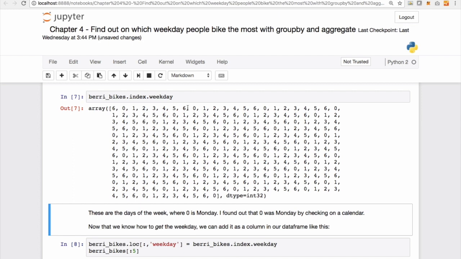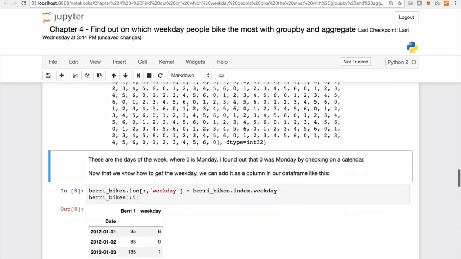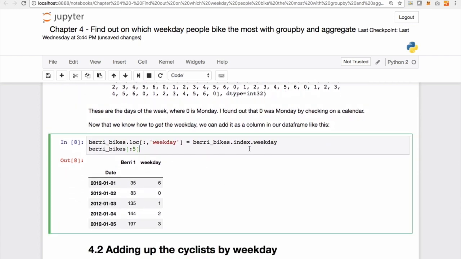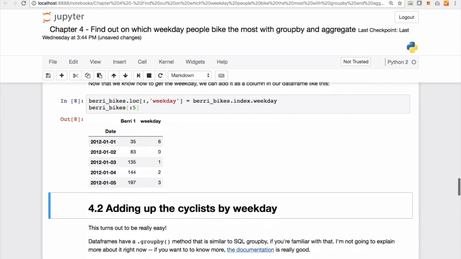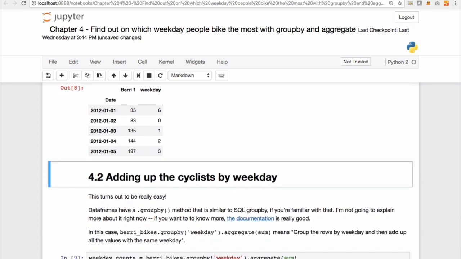Now that we know how to get the weekday, we can add it as a column in our data frame like this. So this is the first time we are actually constructing a new column in our data frame, and we do that using the .loc function, which stands for location. So we add a new column called weekday, and we want the values to be the weekday values of the index of the data frame. So if we execute this now, we see that we have another column called weekday with all the values for the day of the week present.